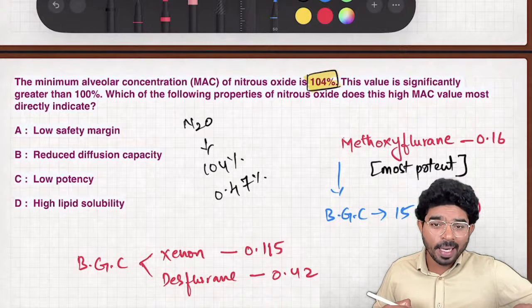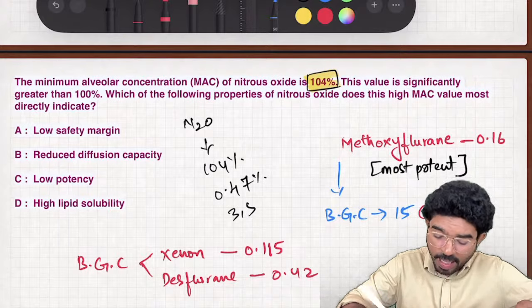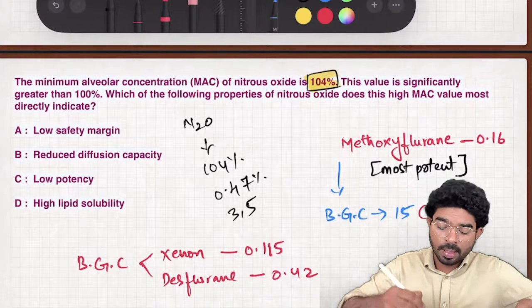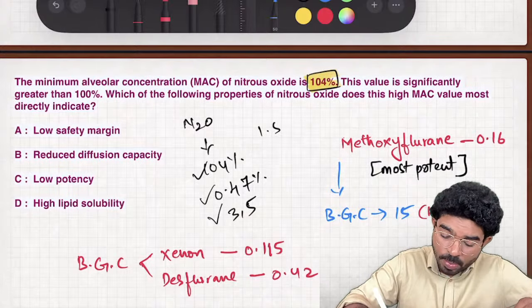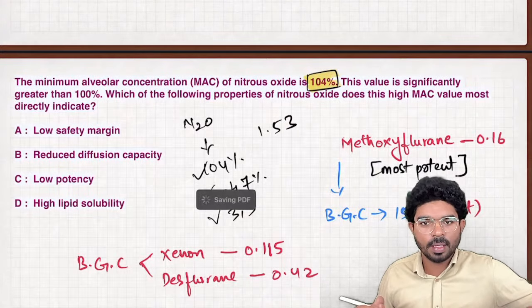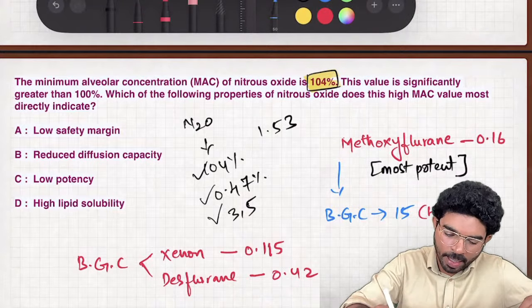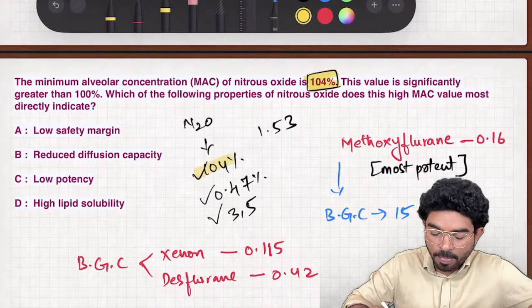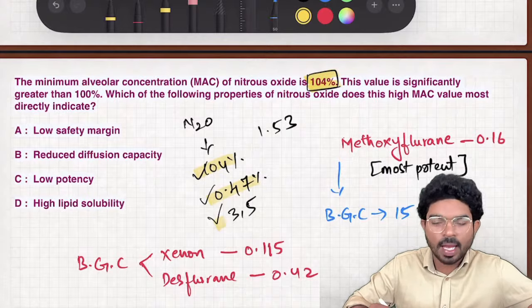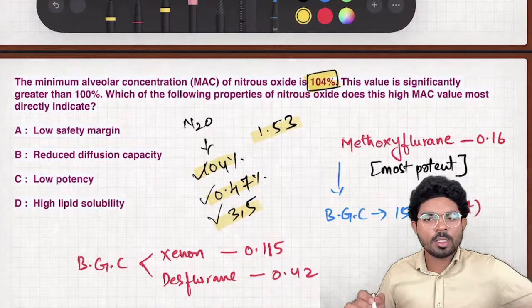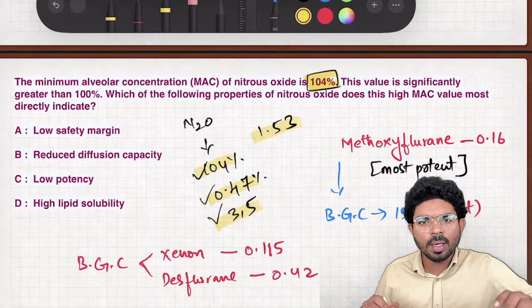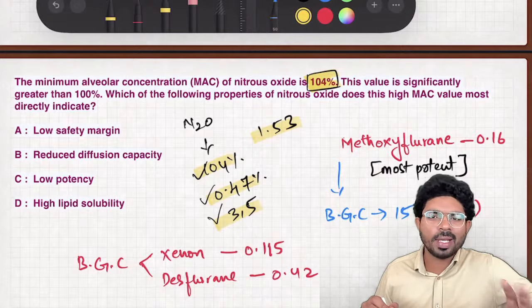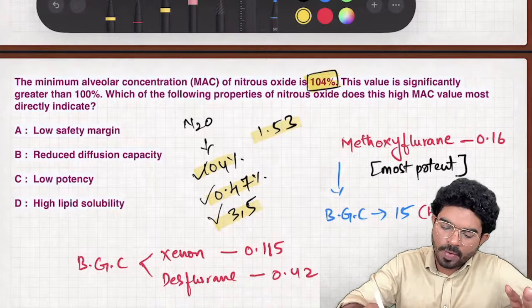If they're talking about pin index value for nitrous oxide, the answer is 3,5. If they're asking the density or specific gravity of nitrous oxide, the answer is 1.53. So all these values are very important, already repeated in various examinations. One is MAC value 104, blood gas coefficient 0.47, pin index value 3,5, and density or specific gravity of nitrous oxide is 1.53. And during my classes, I clearly told you what is MAC.